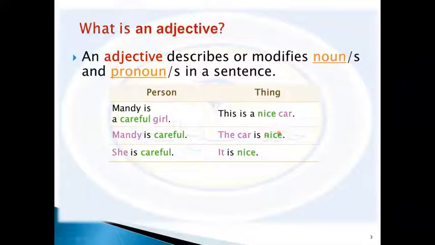So nice here is used as a complement, and it tells us about the subject, which is what? Car. It is nice. Here, instead of using car, the noun, we use the subject pronoun it. So it here is described with the adjective nice.